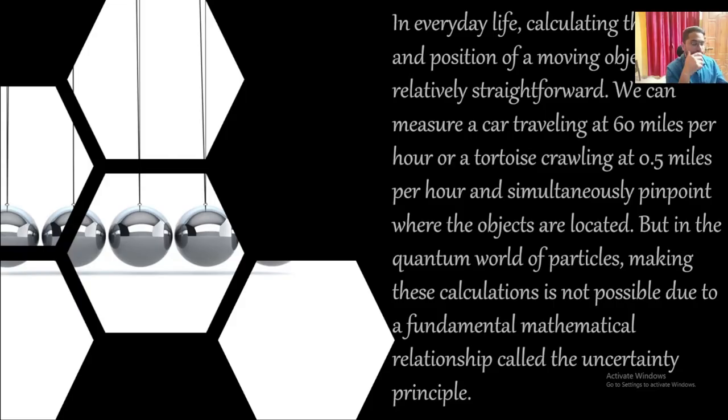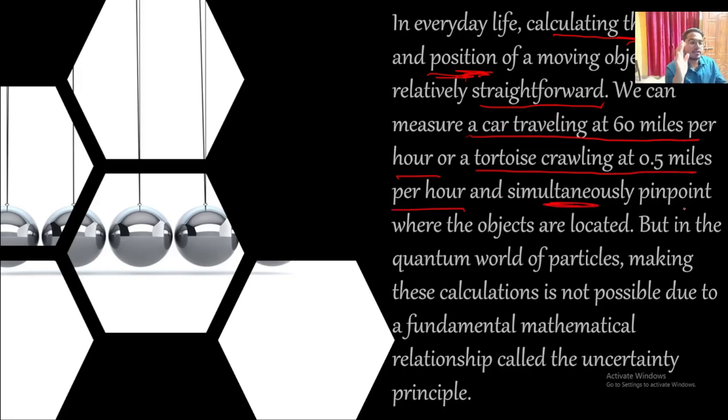In everyday life, calculating the speed and position of a moving object is relatively straightforward. We can measure a car traveling at 60 miles per hour or a tortoise crawling at 0.5 miles per hour and simultaneously pinpoint where the objects are located.